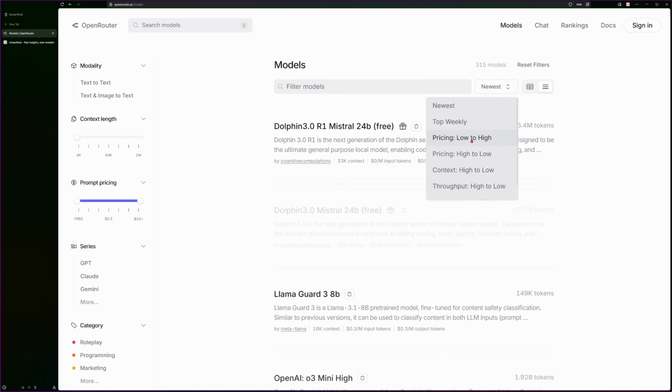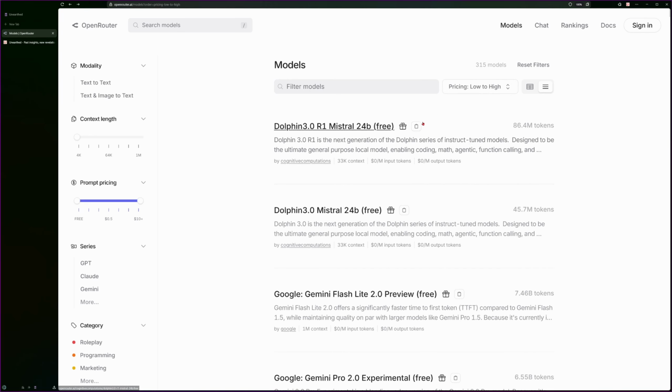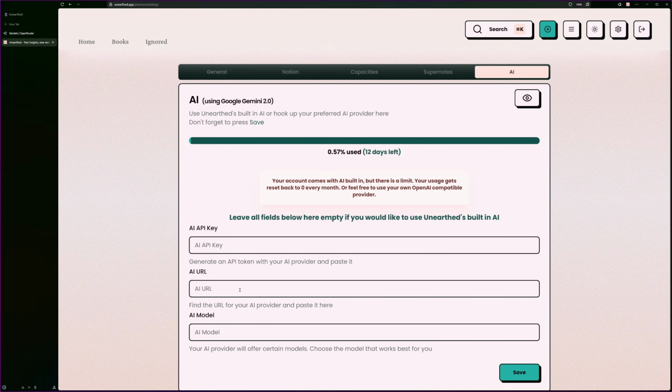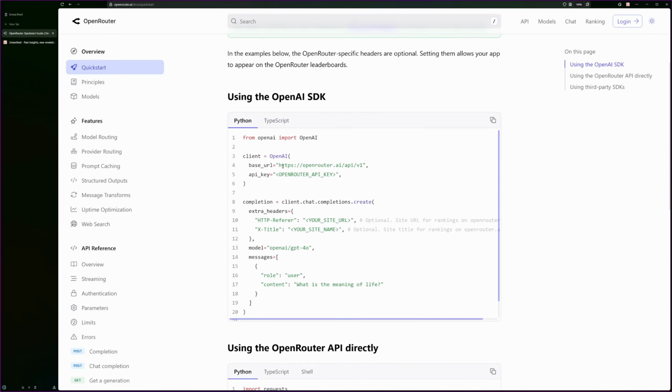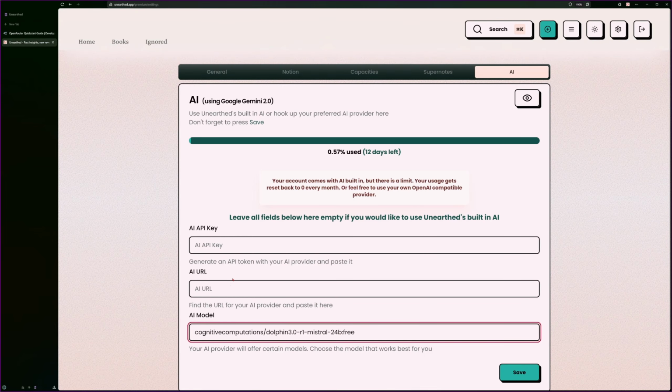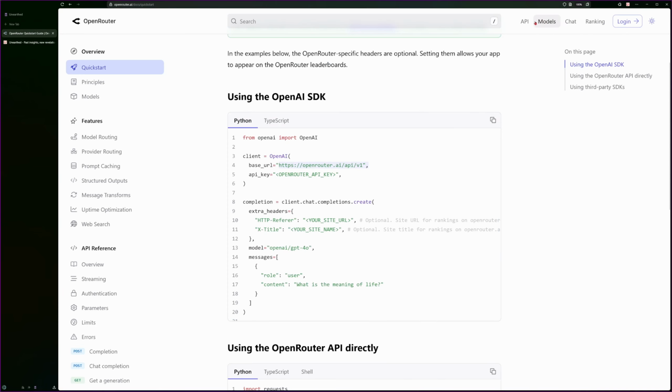You can sort by pricing low to high. You would grab the model here by pressing the copy button. Head back over to here, put it in model. Go to docs and get the URL. And then you need to make an API key.